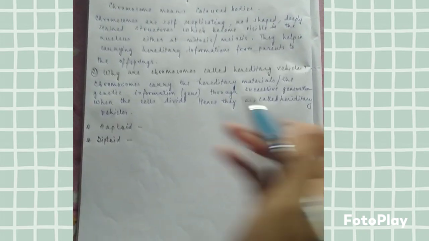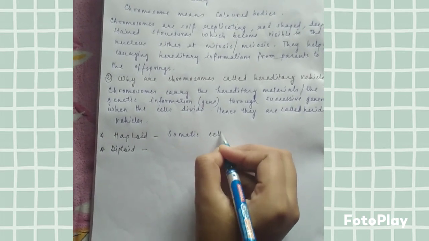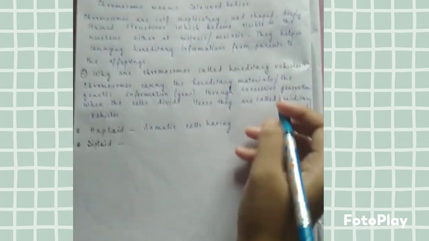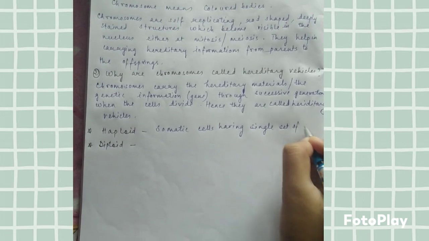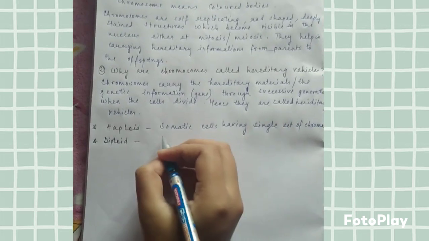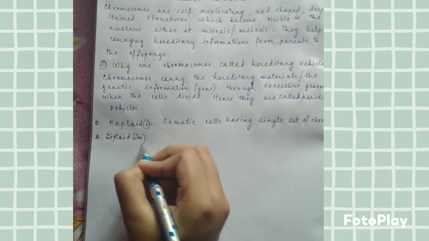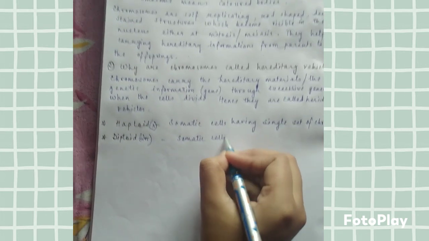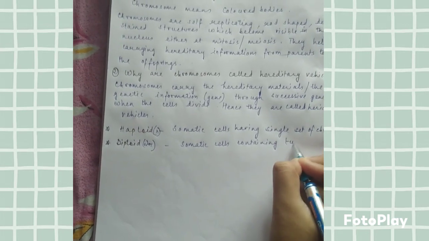Haploid means somatic cells having single set of chromosome, and it is represented as N. Diploid means somatic cells containing 2 sets of chromosomes.